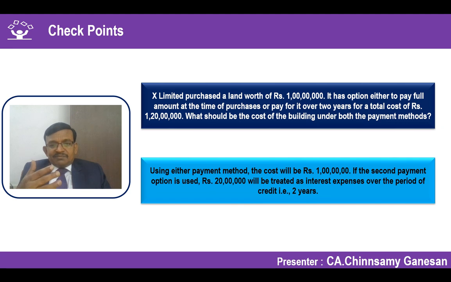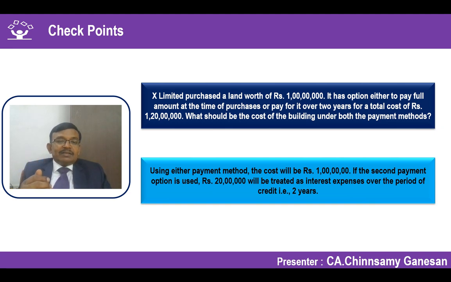Here it's a very simple way of presenting. 20 lakhs is straight away known as finance cost, but in majority of the cases only implicit interest will be there. Rate of interest or market rate of interest or cost of capital or weighted average cost of capital of the entity might have been given. In that case, you should understand that there is a deferred payment term, so there is an implicit finance cost.